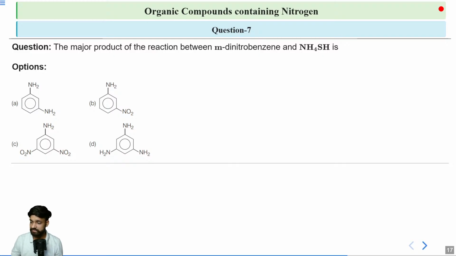Anyone, can you tell me what will be the product for this reaction? Now remember, this NH4SH you are seeing here is a salt that is consisting of NH4 plus and SH minus. Got it? And this NH4 plus is capable of accepting electron because it is containing a positive charge. Now think about it. What can be the possible product?